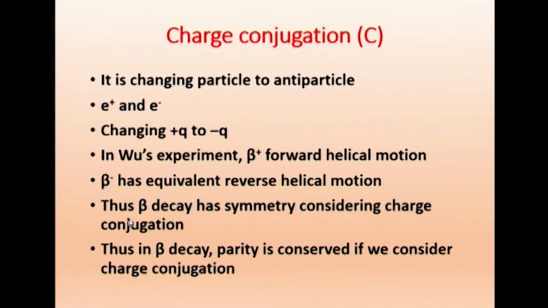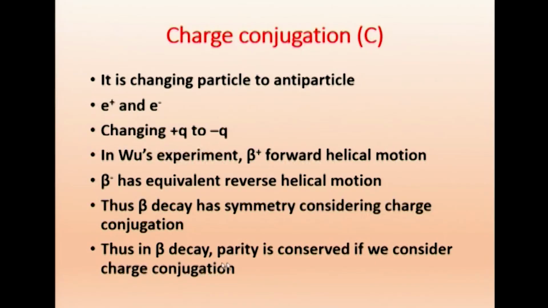Beta particle is not emitted in one direction, it is emitted in both directions, provided you take charge also into account. Beta plus is in this direction, beta minus is in this direction. Thus, beta decay has symmetry considering charge conjugation. If you take into account charge conjugation, then we find there is symmetry. Thus, in beta decay, parity is conserved if we consider charge conjugation, we said CP.